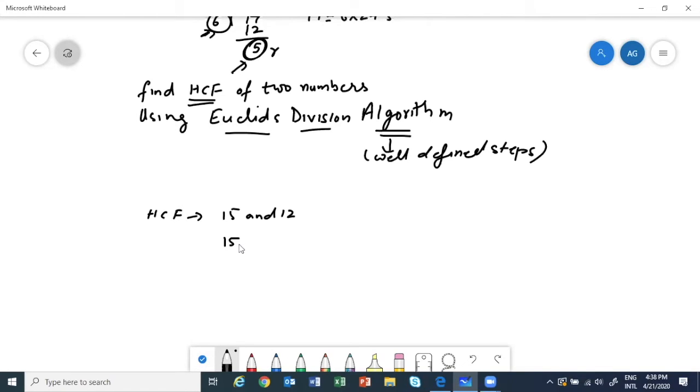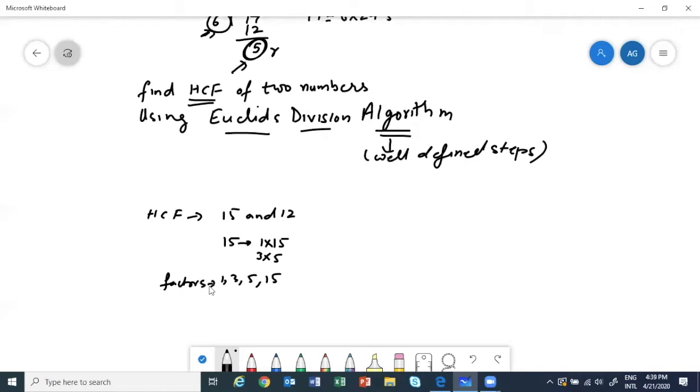In our third, fourth standard, we used to find the factors. 15 can be written as 1 into 15, then 3 into 5. So 1, 3, 5 and 15 are the factors of 15.